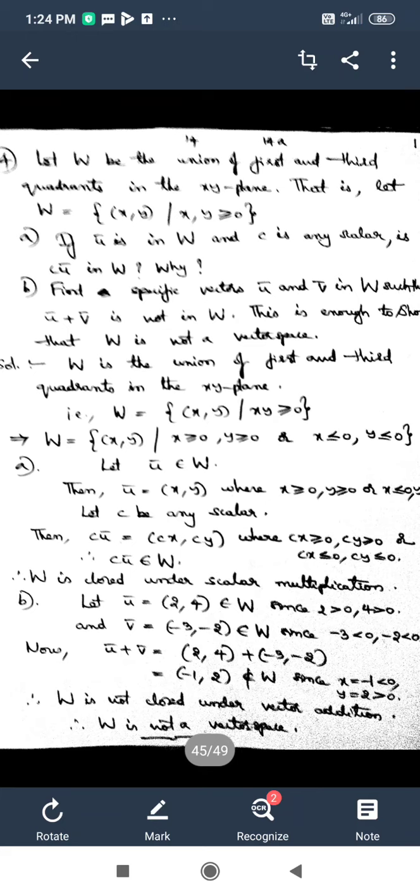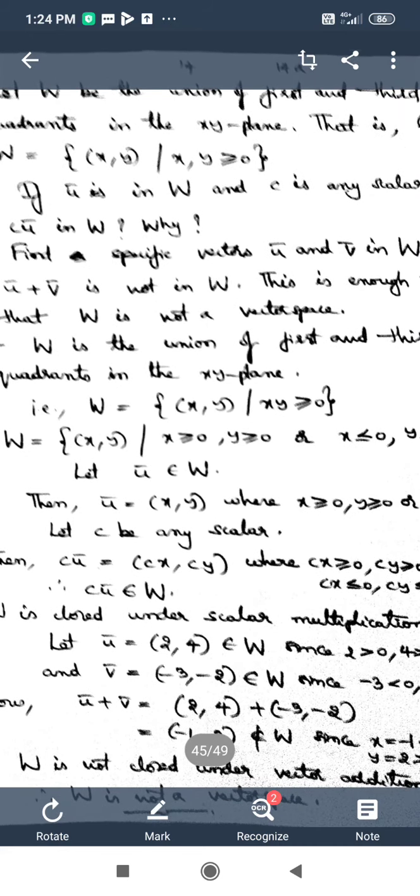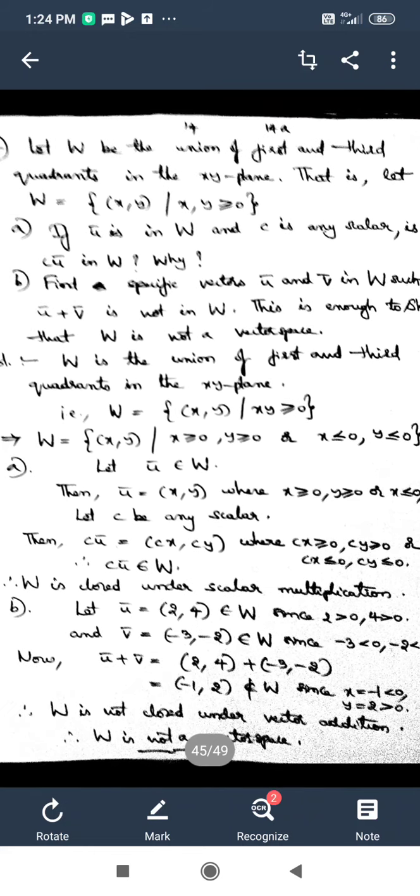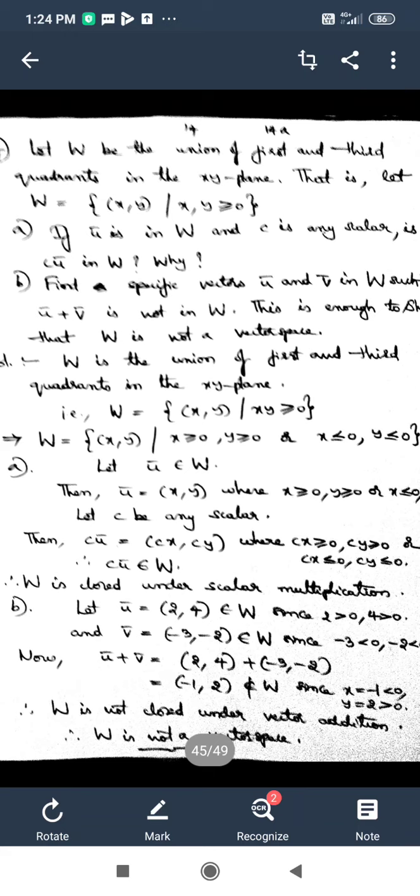It is not x comma y, it is written by mistake here. It shouldn't be a comma there. When you take down the notes, see that it is not x comma y, it is xy. The set W consists of all ordered pairs (x, y) such that the product x into y is greater than or equal to 0.